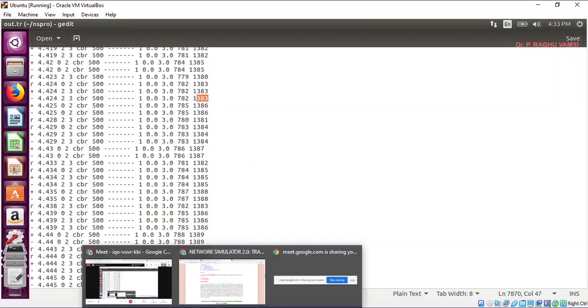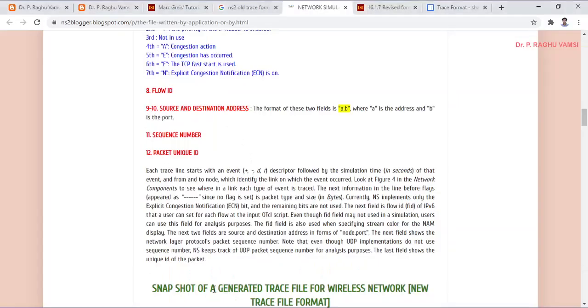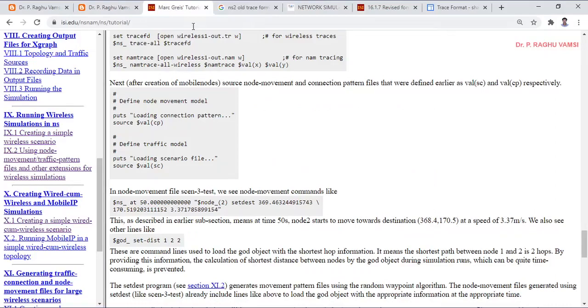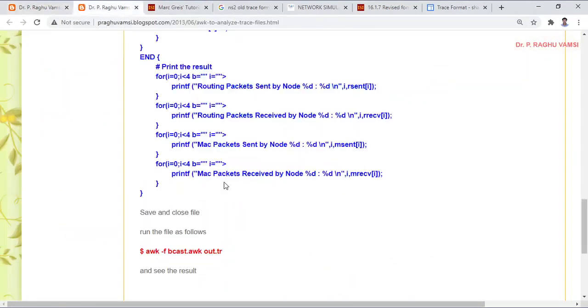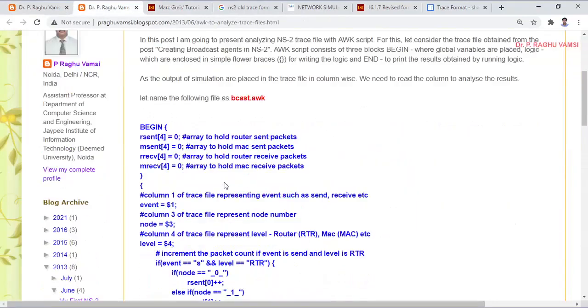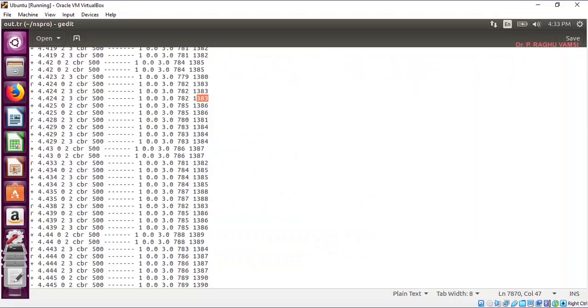Then how do we analyze this trace file? Obviously, you write an awk script to analyze it. You may also open it in an Excel sheet and analyze it easily, because only 8,000 entries are there here. But if more nodes or more traffic flows are there, the file size may be too large.